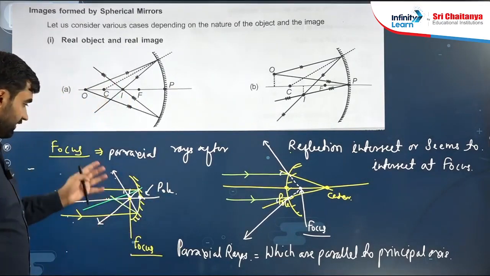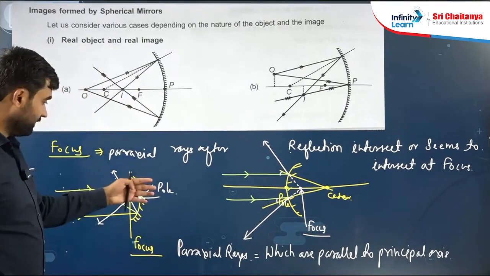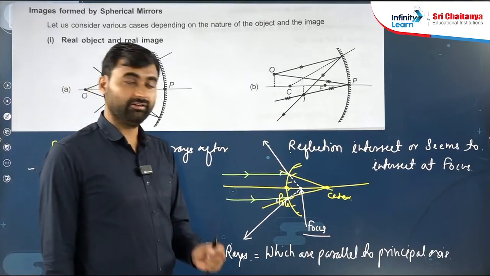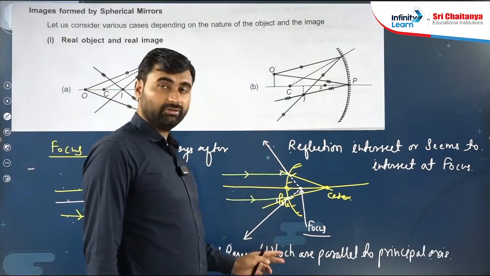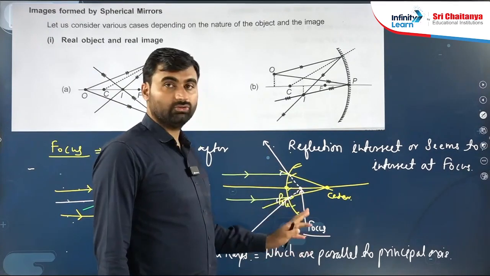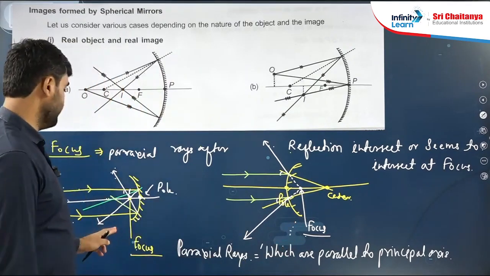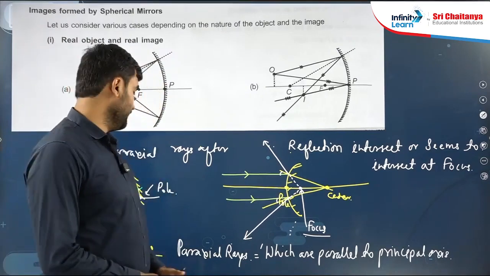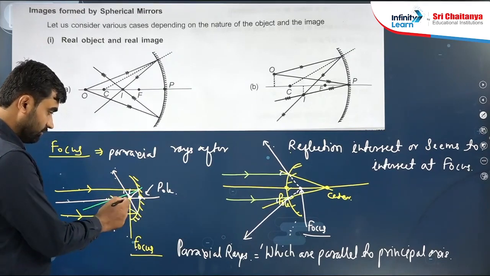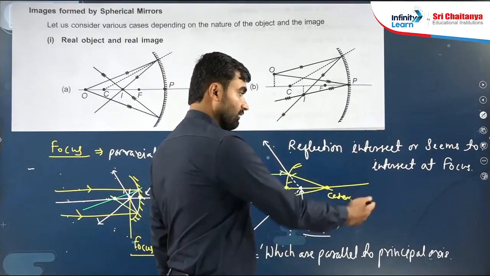By ray diagram I tried to explain focus. Rays which are parallel to the principal axis, after reflection, cut at a particular point, that is the focus. Here they are not cutting, but if we extend them back, they seem to meet here. So this is also a focus. This focus is for the convex mirror and this focus is for the concave mirror. A very important point: in a concave mirror, the pole, focus and center are all on one side. Here also pole, focus, center are all on one side.